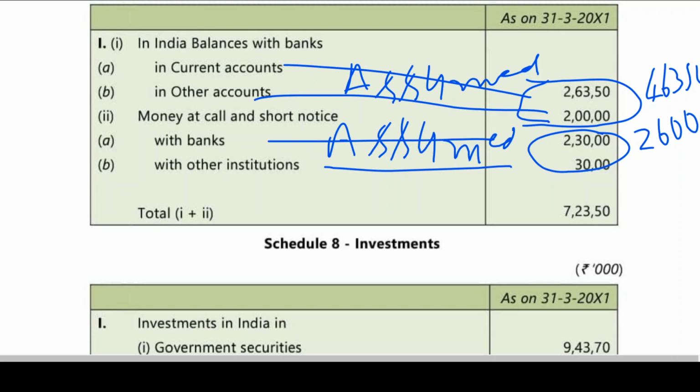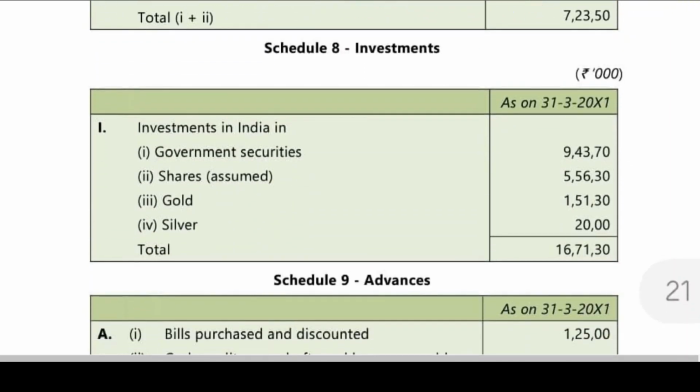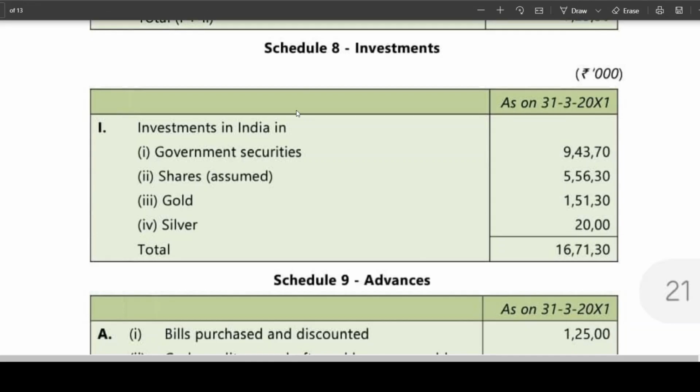This is assumed. Now schedule 8, investments. This is also important. Investments we have seen here. No assumption for government securities; only other investments we have assumed as shares. The shares assumed is there, no? The shares assumed. This is nothing but